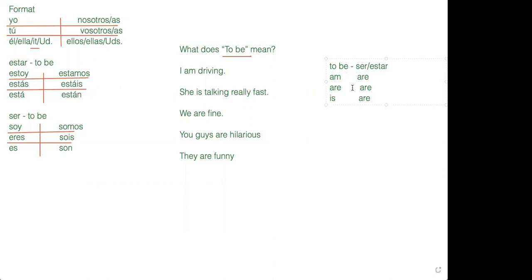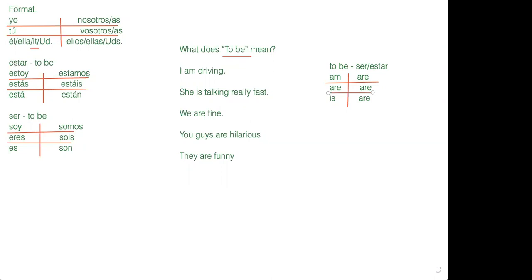These are the conjugations for the verb to be in English. We could put lines here so it kind of looks the same as those ones over there. A lot of people don't realize this. We just think that am, is, and are are completely different verbs, but they're not. They all come from the same verb, to be.